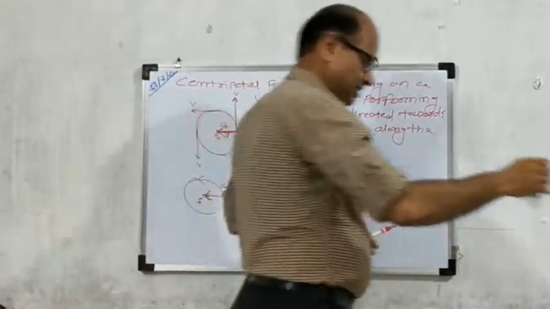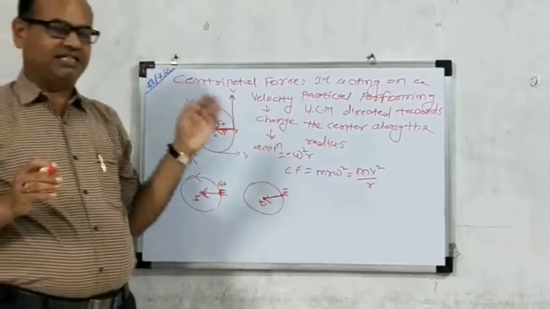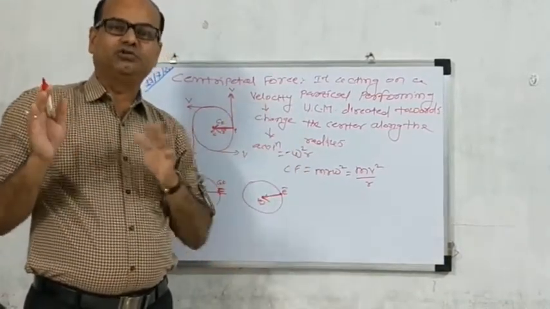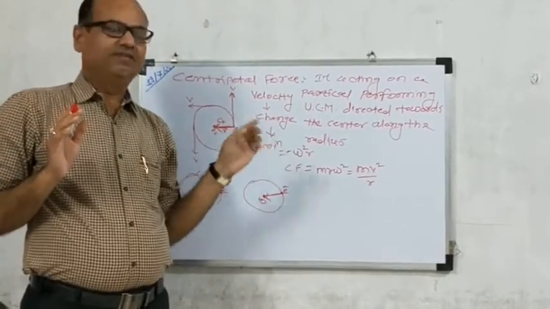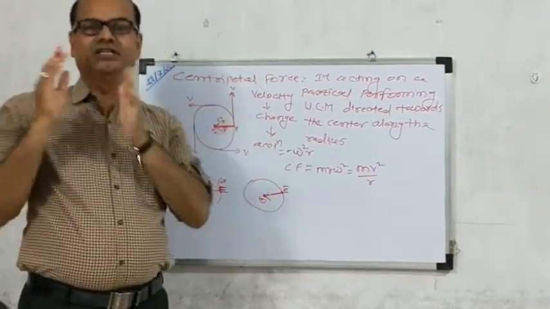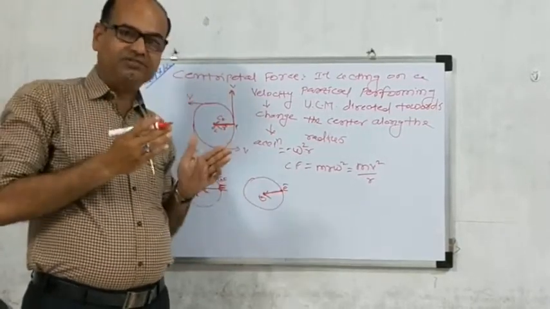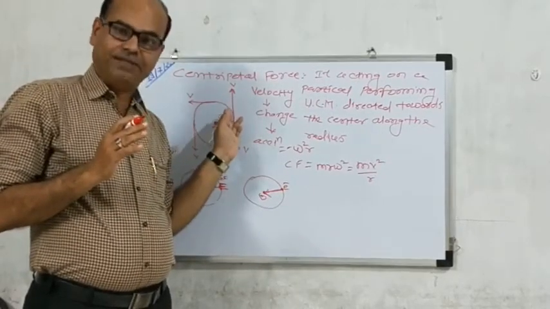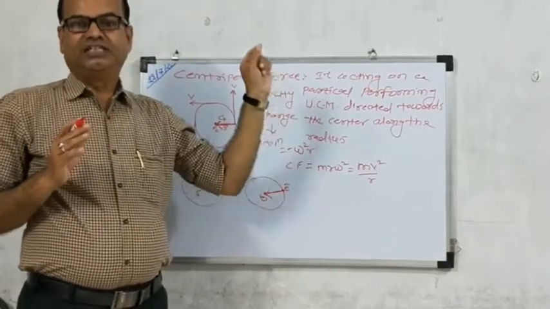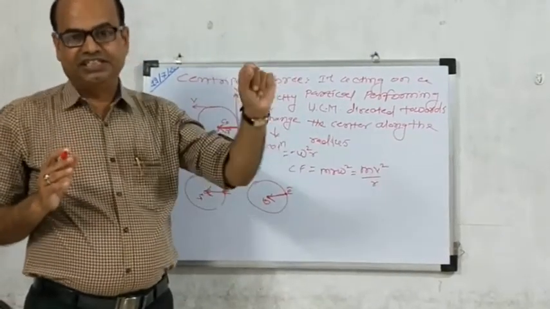The first characteristic, by definition, is that it is directed toward the center. This is the distinction between centripetal force and centrifugal force. The second characteristic is that it is a real force.